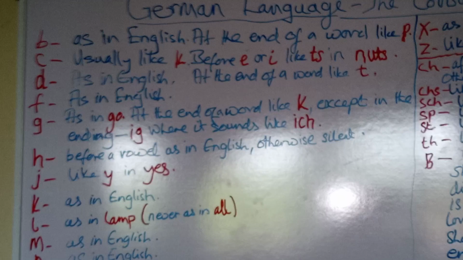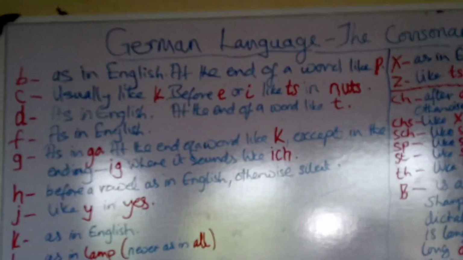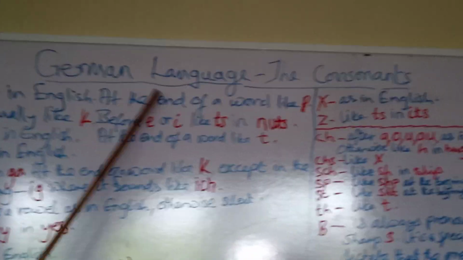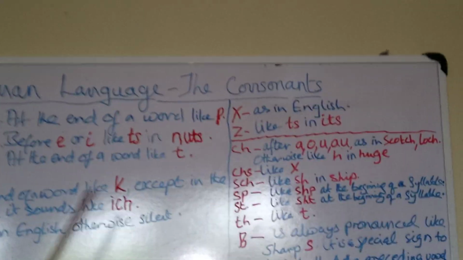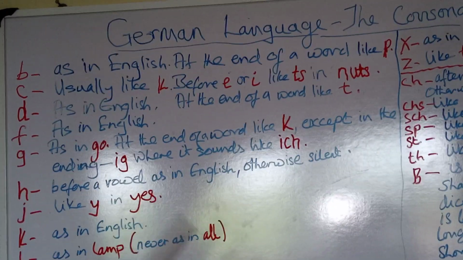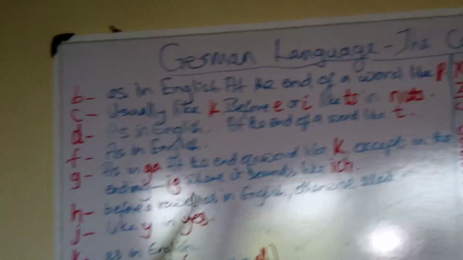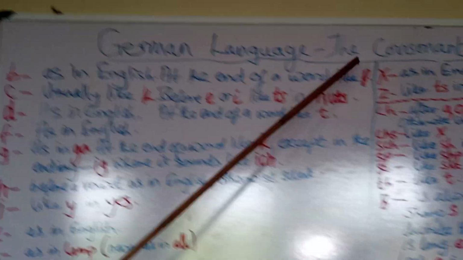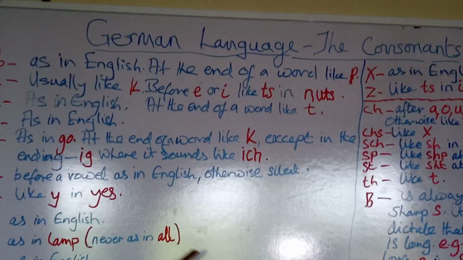Today is another contact in German language lessons. And today we are going to handle the consonants. Last lesson we handled the vowels. Today we have the consonants to look at.